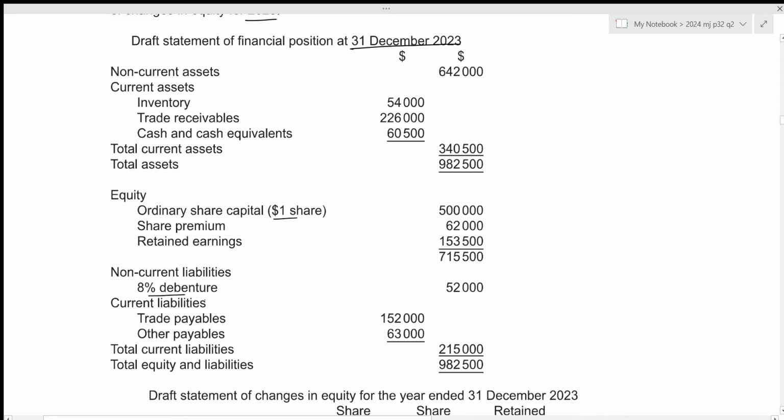And this part is also incorrect because whatever amount of bonus issue increases the share capital should be deducted from the share premium. And in this case, we have a total of 32,000 plus 18,000, which is definitely greater than 40,000. It means that the total of the 40,000 can be deducted from the share premium itself in order to fund the bonus issue. That is the correct treatment. Then we have the dividend paid, which is subtracted from the retained earnings. That part is correct. Dividend proposed is also subtracted. This is incorrect because dividend proposed will not affect any of our financial statements. This will only be provided as a note to the accounts.